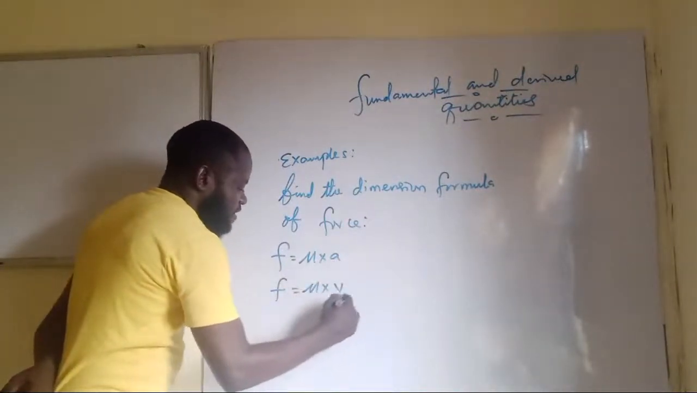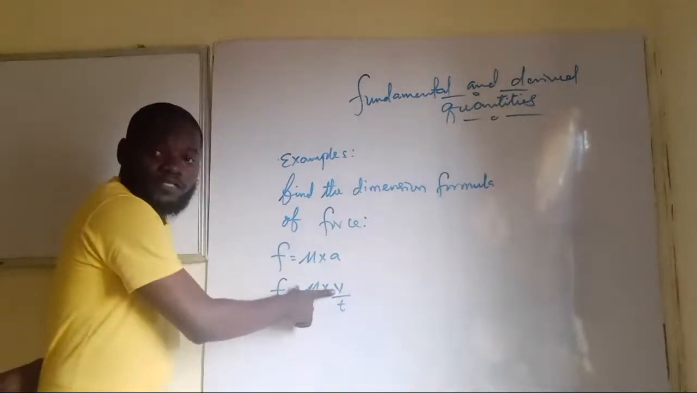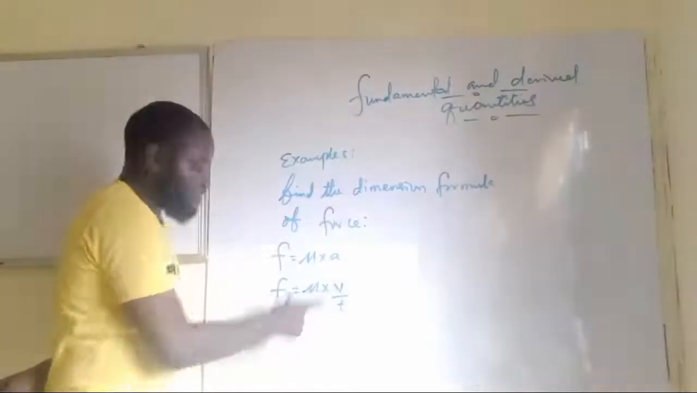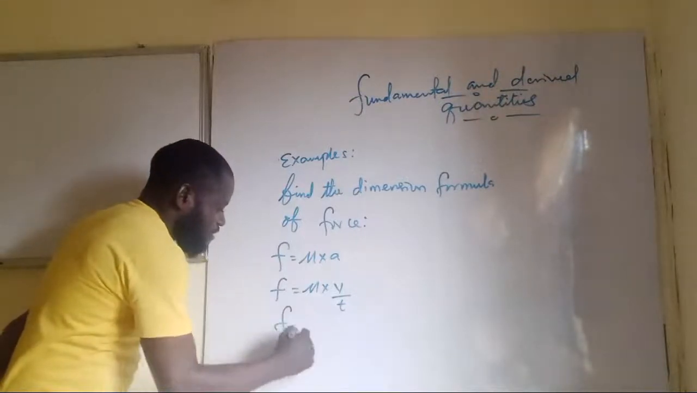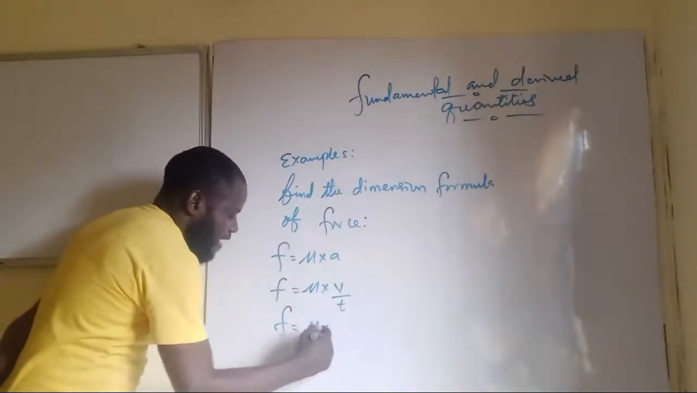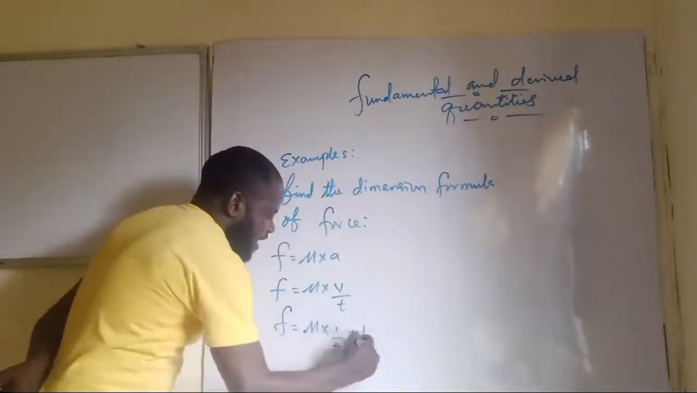Acceleration is velocity over time. Velocity is still what? A derived quantity. So I'm still in step 3. So I'll have that F is M multiplied by 1 over T, then multiplied by V, which is L over T. Are you seeing this now?